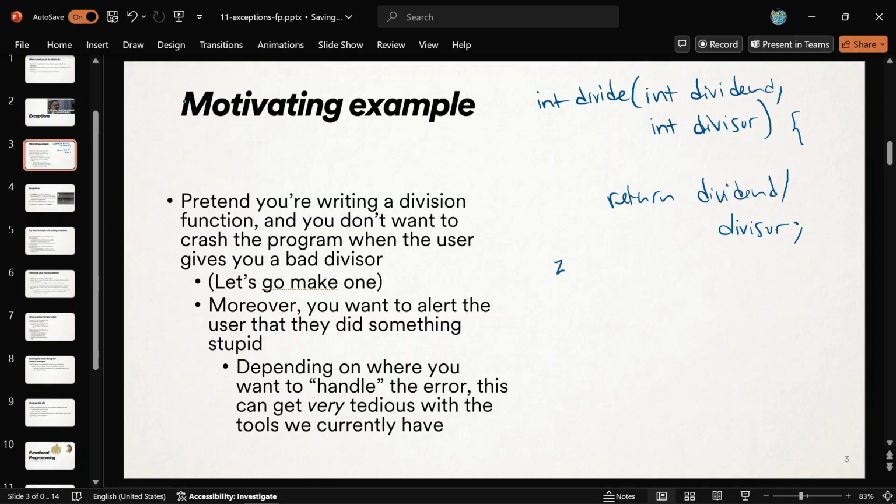But there might be an issue. If you call this in a bad way, with a divisor of 0, it's going to have a runtime error. So how can we fix that? Is there a way to not make this have a runtime error? Wouldn't it be nice to not crash the program in this case?